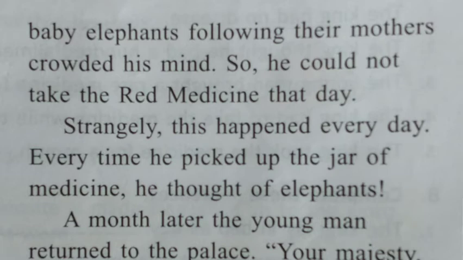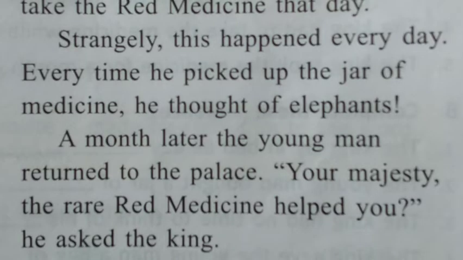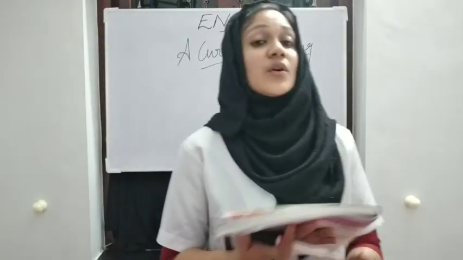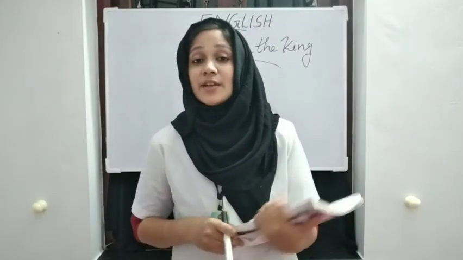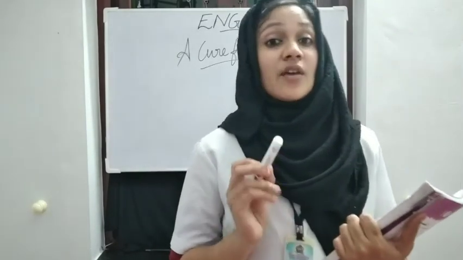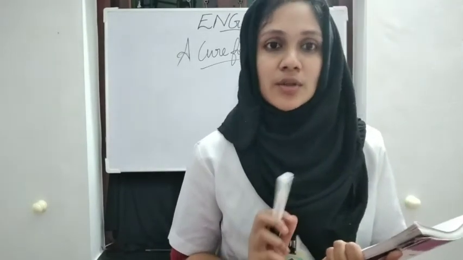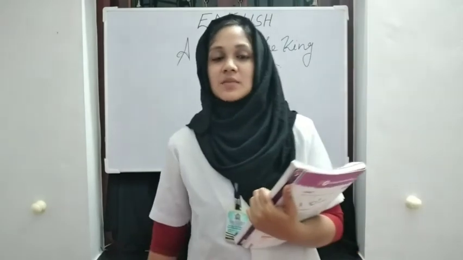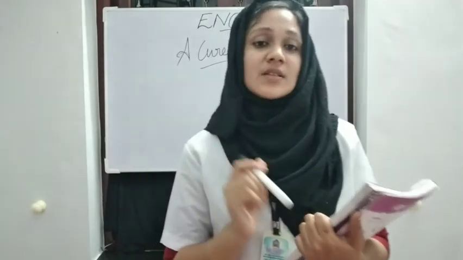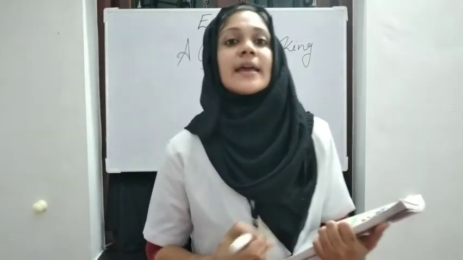A month later, the young man returned to the palace. Your Majesty, did the rare red medicine help you? He asked the king. So what was the problem? What was the thing that the young man told? Yes, if you are taking this medicine, don't think about whom? Elephants. But whenever our king took this medicine, he thought of whom? Elephants. So for that one month, he couldn't take the medicine.